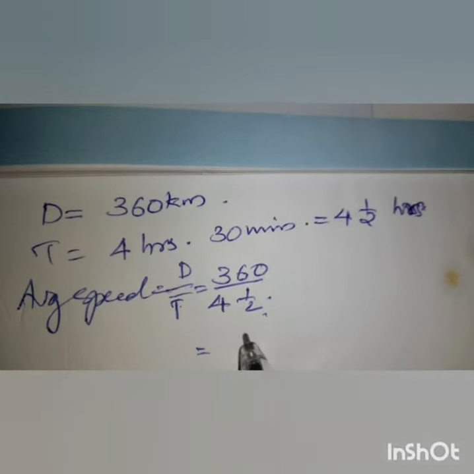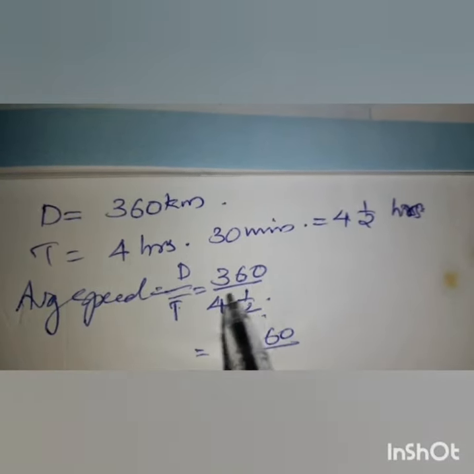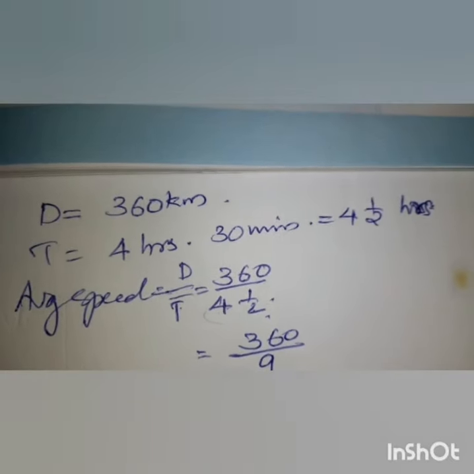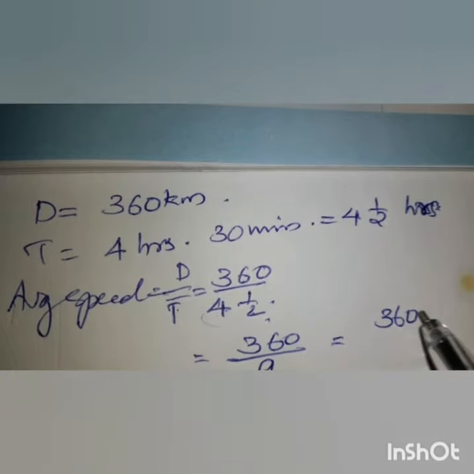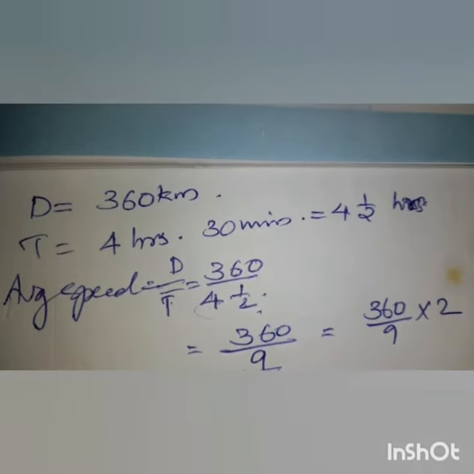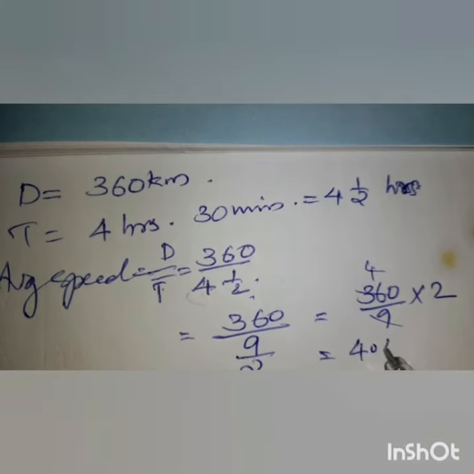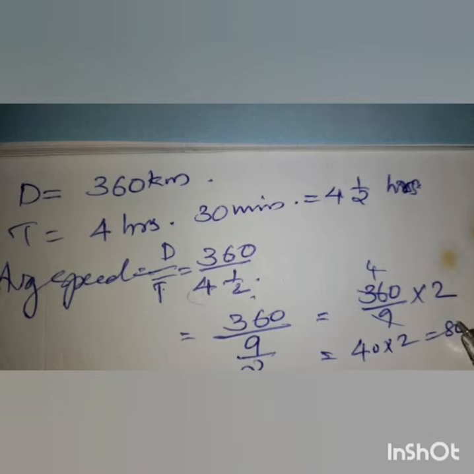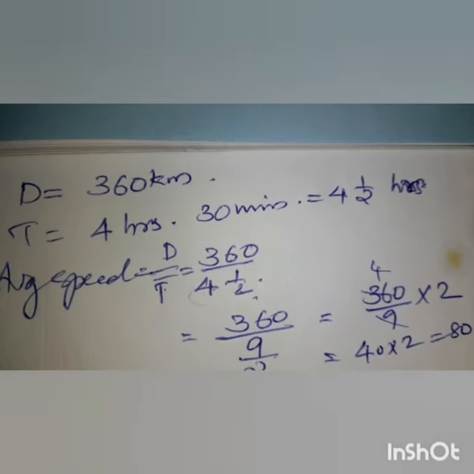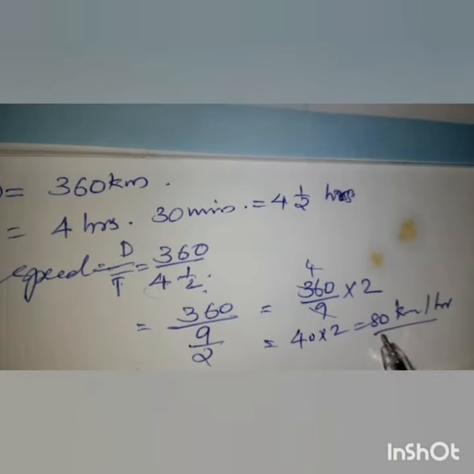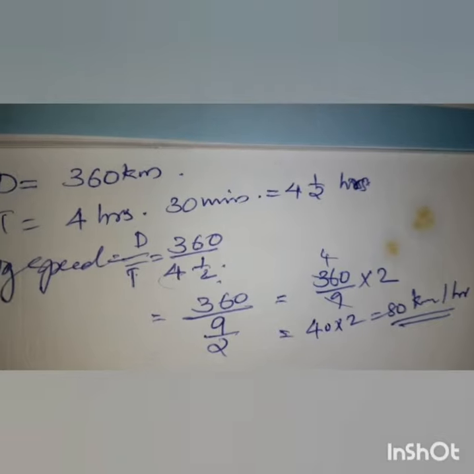This we can write as 360 divided by, this is a mixed fraction, so change it to a normal fraction. 4 into 2, 8 plus 1, 9, so 9 by 2. So 360 by 9 by 2, or we can write 360 by 9 into 2. 9 times 40 is 360, and 40 into 2 is 80 kilometers per hour. So 80 kilometers per hour is the average speed.